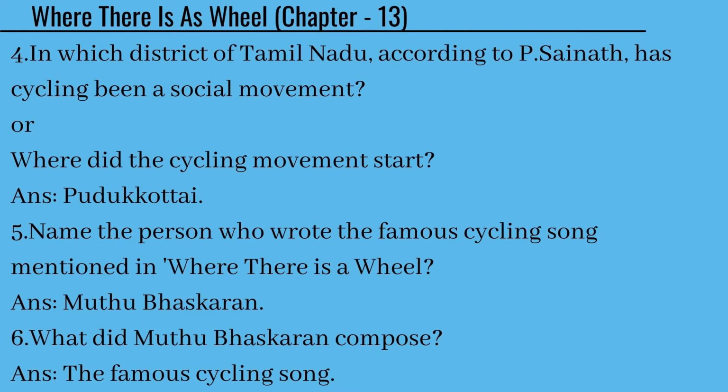The 5th question is, name the person who wrote the famous cycling song mentioned in Where There Is a Wheel. It is one of the important questions, guys. The answer is Muthu Bhaskaran. The 6th question is, what did Muthu Bhaskaran compose? The answer is the famous cycling song. You can see how the 5th question is completely similar. They can ask the question in a different context, so I've put up this question in a different way.